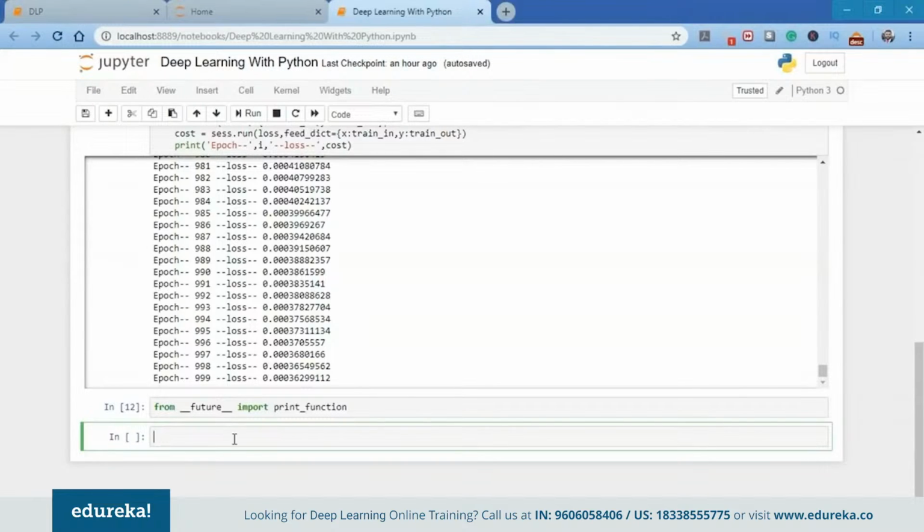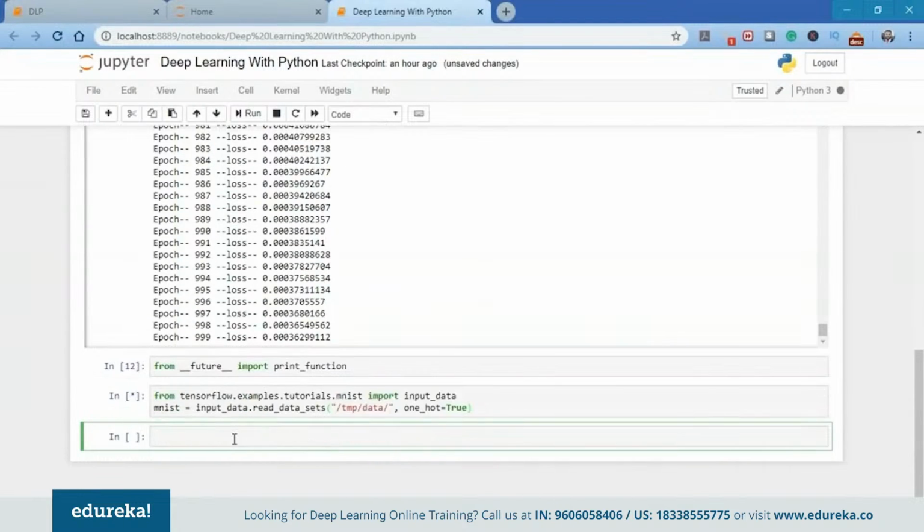Next, what we're going to do is import the MNIST data. Now we can import the MNIST data if you have it saved on your PC, but what TensorFlow does is that it provides certain examples and tutorials, and inside that we have the MNIST data. So what I'm going to do is import it from tensorflow.examples.tutorials.